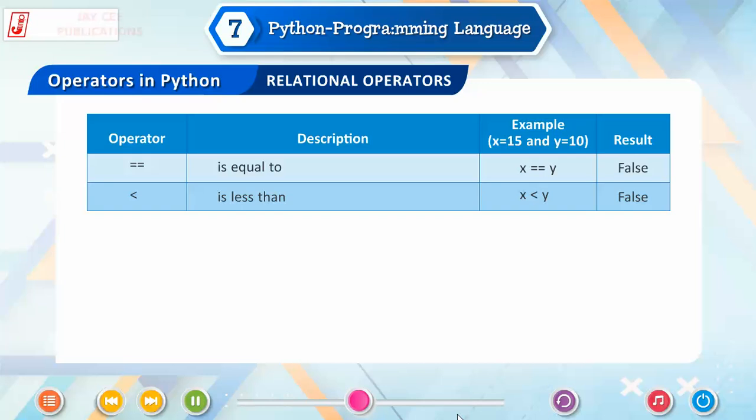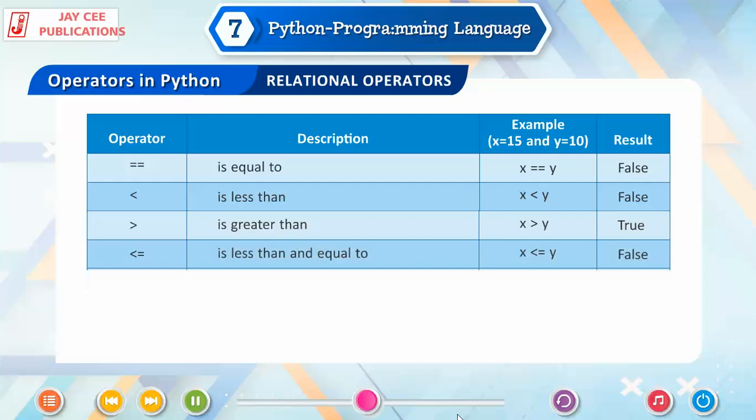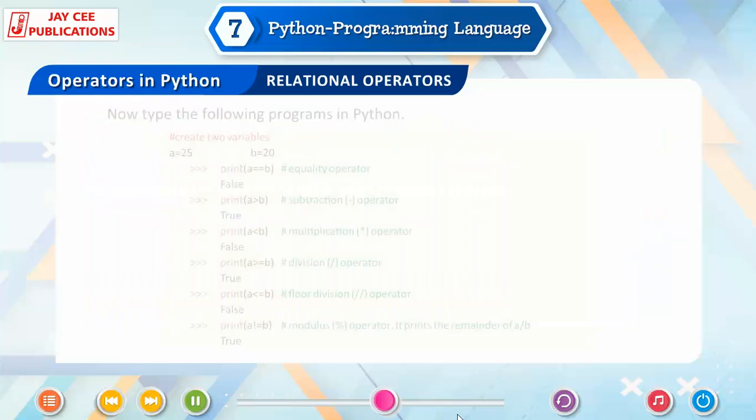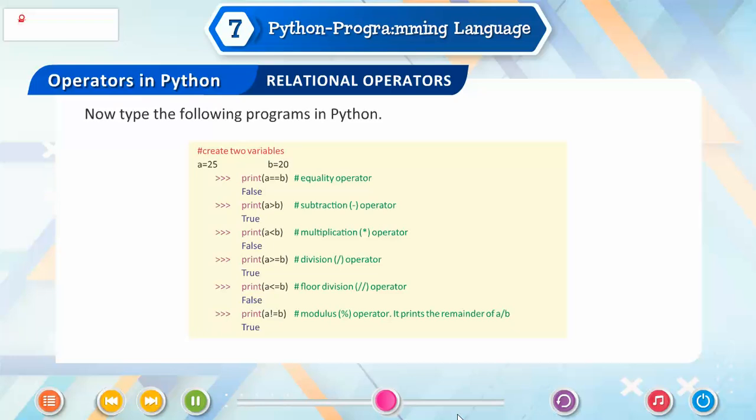Result. Is equal to, x is equal to y, false. Is less than, x less than y, false. Is greater than, x greater than y, true. Is less than and equal to, x is less than and equal to y, false. Is greater than and equal to, x greater than equal to y, true. Is not equal to, x is not equal to y, true. Now type the following programs in Python.